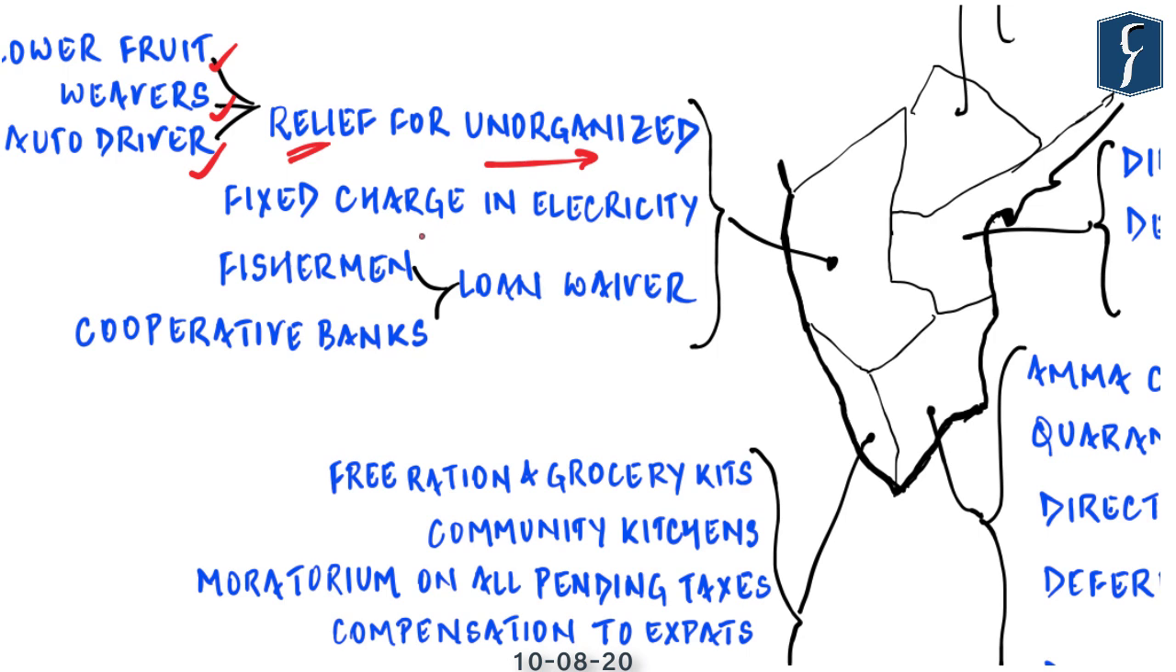Then similarly, people involved in small businesses have been given relaxation in the fixed charge of electricity. So they will not pay this component of the electricity bill for many months to come. Then all loans issued by the cooperative banks and all loans issued to fishermen have been completely waived off, taken over by the state government, just like the agricultural loans.